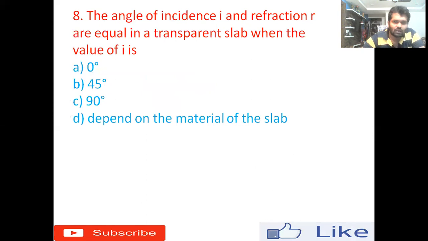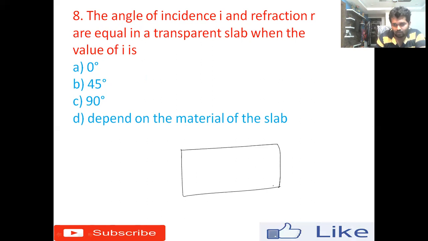Eighth question, the angle of incidence I and refraction R are equal in a transparent slab when the value of I is, okay, let us say that this is the glass slab, PQRS is a rectangular glass slab and this is the normal.